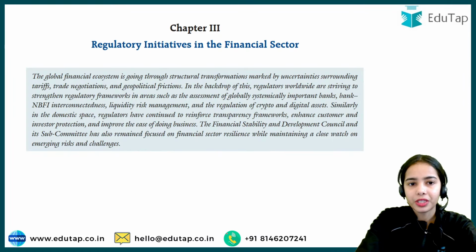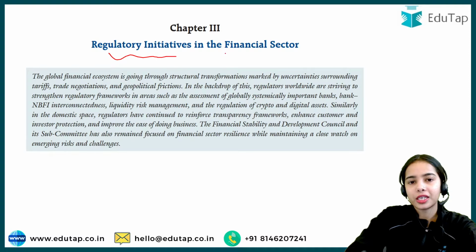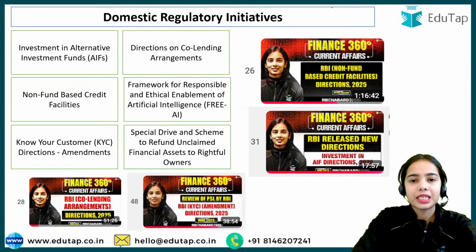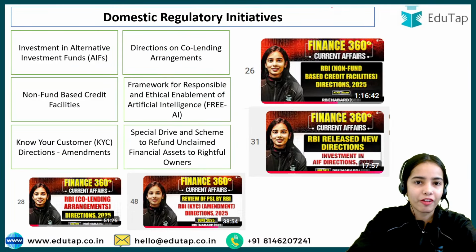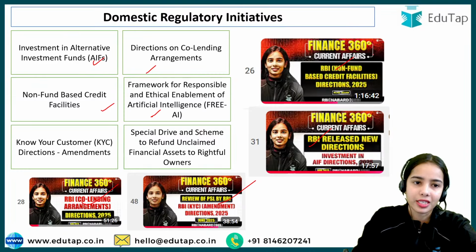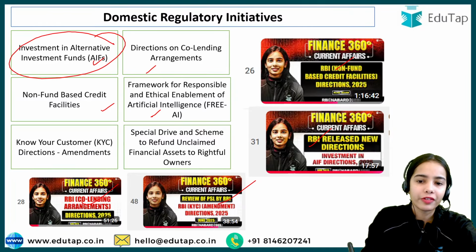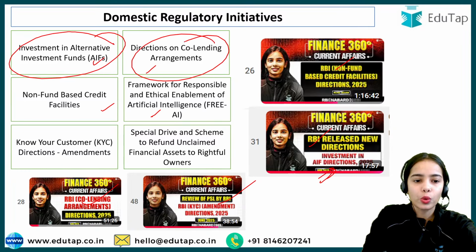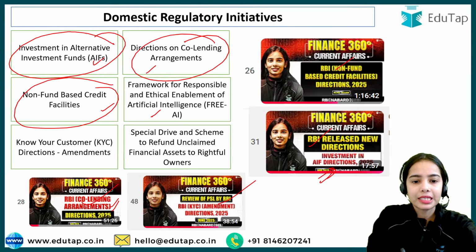Now, chapter 3, that is regulatory initiatives in the financial sector. Basically, there are different regulatory initiatives that have been taken in the past 6 months, and most of these we have already discussed in the Finance 360-degree session, like the investment in alternative investment funds, the direction on co-lending, and the non-fund based credit facilities. This also we have discussed in detail.